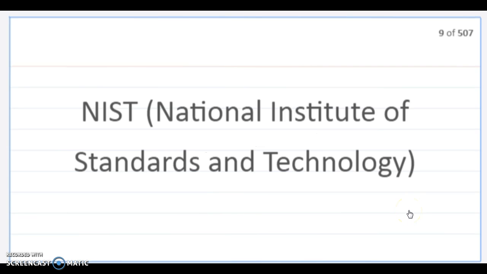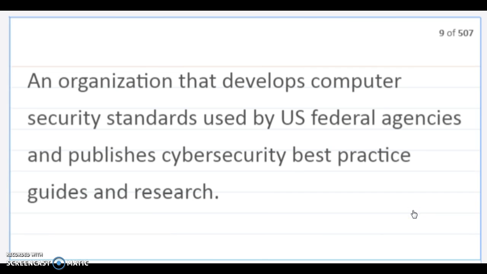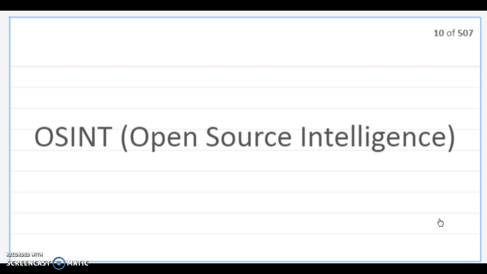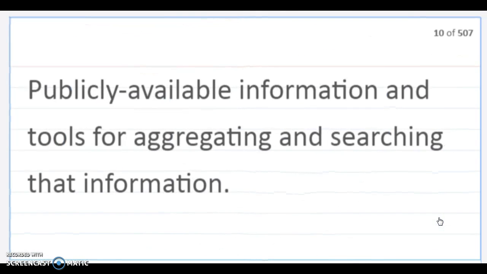National Institute of Standards and Technology. An organization that develops computer security standards used by U.S. federal agencies and publishes cybersecurity best practice guides and research. Open source intelligence. Publicly available information and tools for aggregating and searching that information.